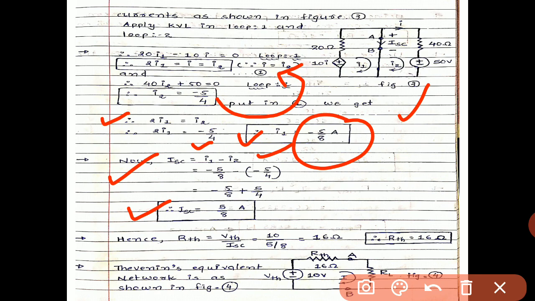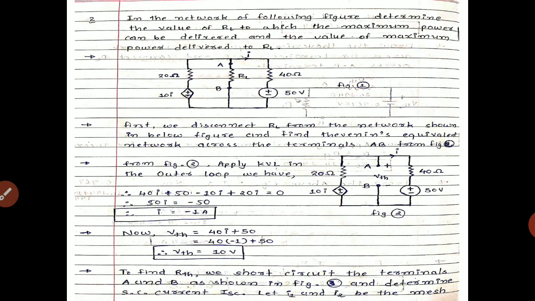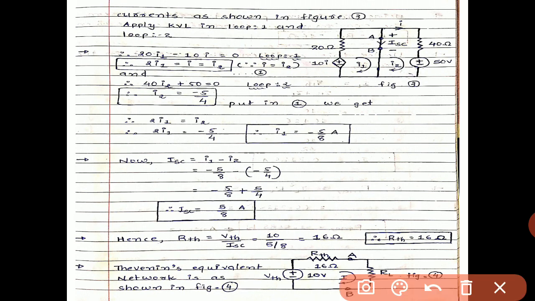So we get the value of VTH, we get the value of ISC. So finally we get the value of RTH. So RTH equals VTH upon ISC, 10 divided by 5 by 8, which equals 16 ohm. So the RTH equals 16 ohm. So by considering both the values we develop the Thevenin circuit, VTH in series with RTH, and we get the Thevenin circuit with RL, as in figure number 4.